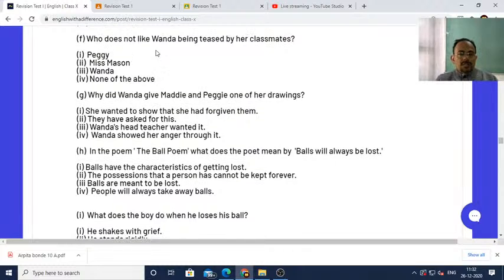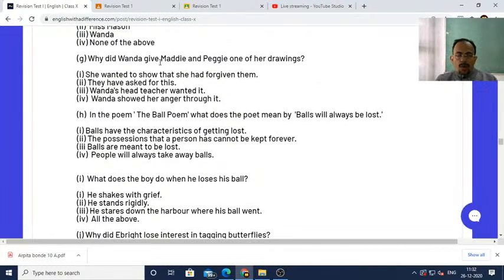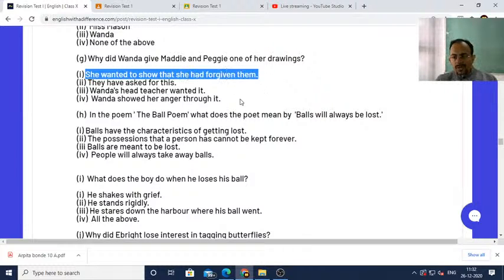Then, who does not like Wanda being teased by her classmates? The answer is Maddie actually, but Maddie is not given here, therefore none of the above. Then, why did Wanda give Maddie and Peggy one of her drawings? Because she wanted to show that she had forgiven them.